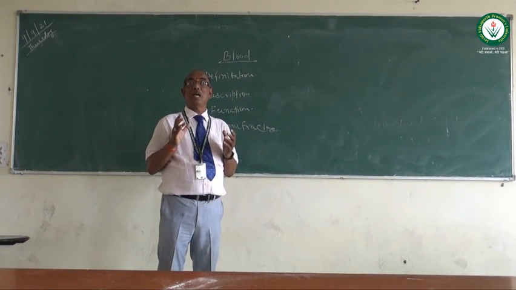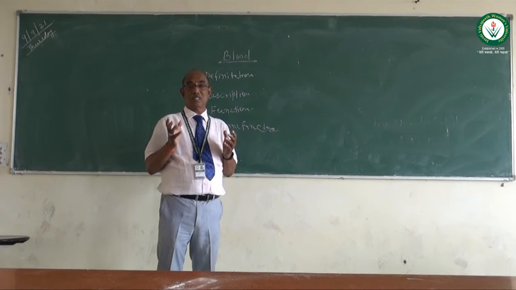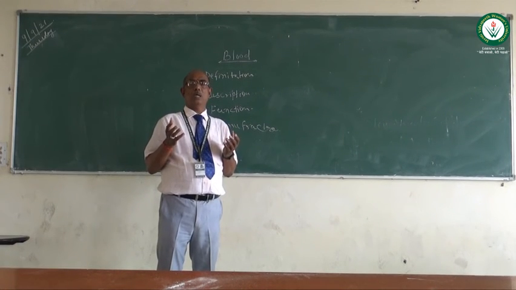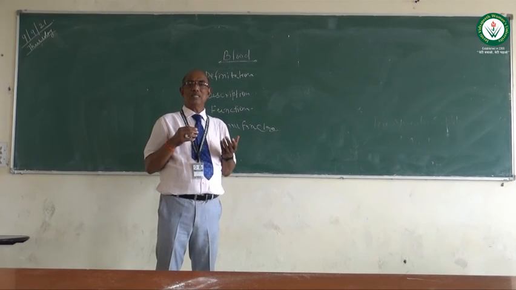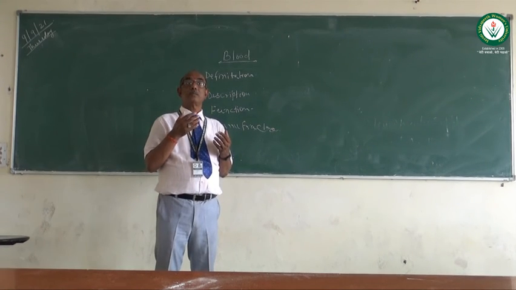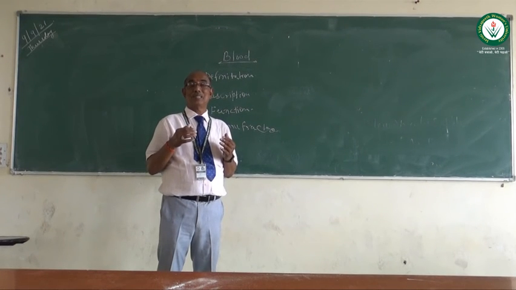ATP means adenosine triphosphate, and it is stored in the mitochondria of the cells. That is why we say the mitochondria is the powerhouse of energy. Next is ion balance, the third function, the ions and water balance.